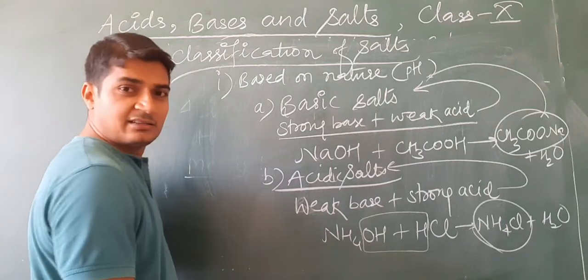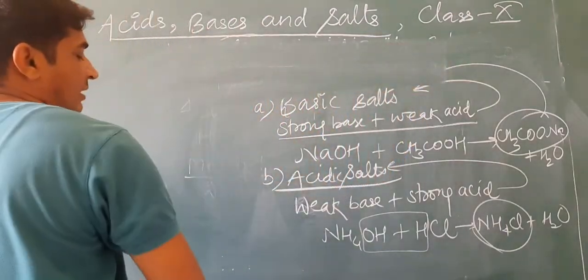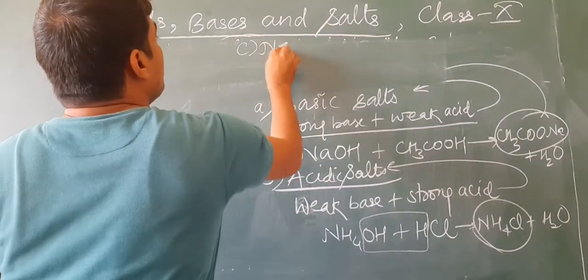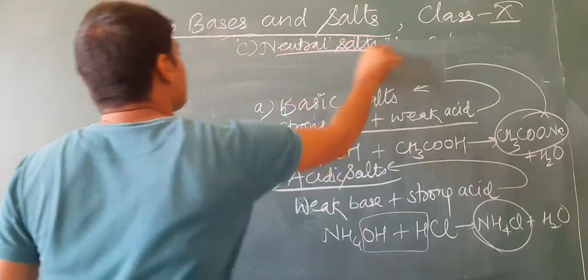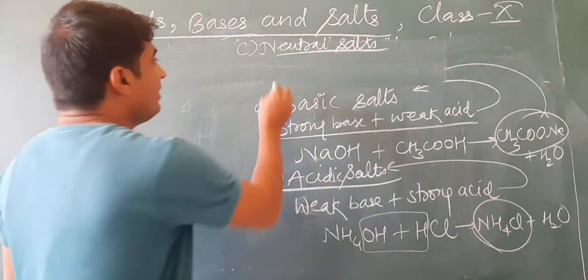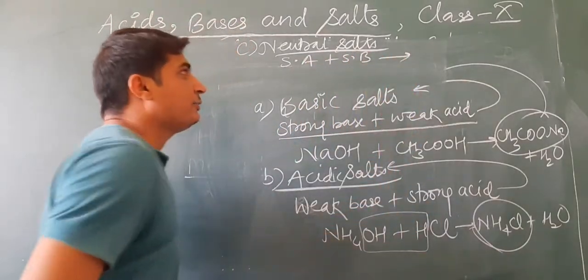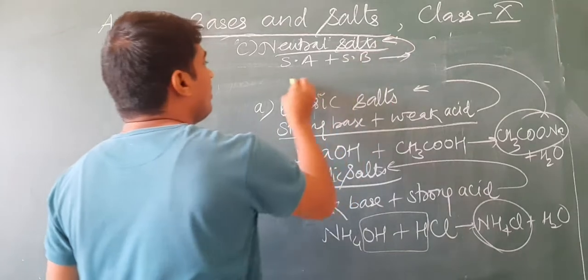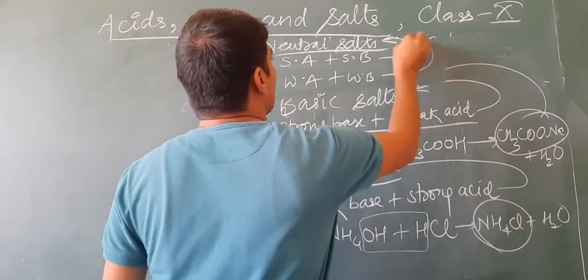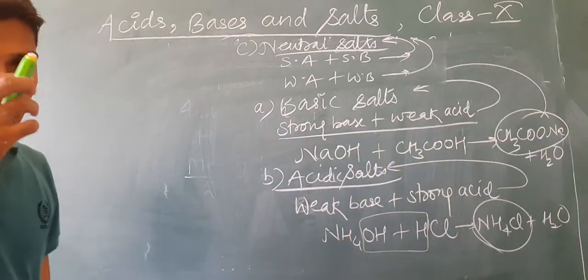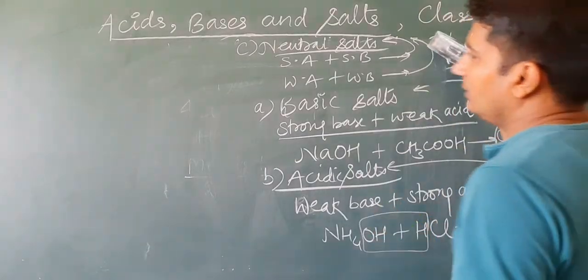Okay. Third one, neutral salts. What are neutral salts? If a strong acid and strong base react, then neutral salts are formed. Or when a weak acid and weak base react, then also neutral salts are produced. Okay, so let us take one example for both.